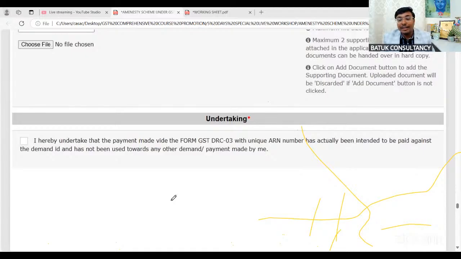Sir, that will be communicated on your registered mail ID regarding the acceptance or the rejection. You can avail the benefits for 2017-18, 2018-19, 2019-20 till 31st March 2025. No need to check anything.